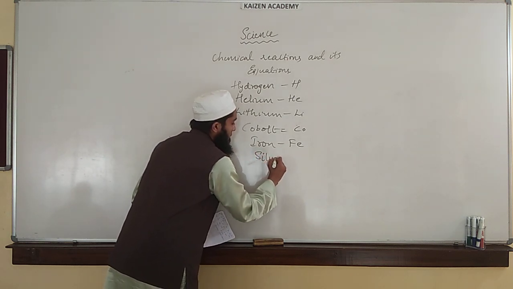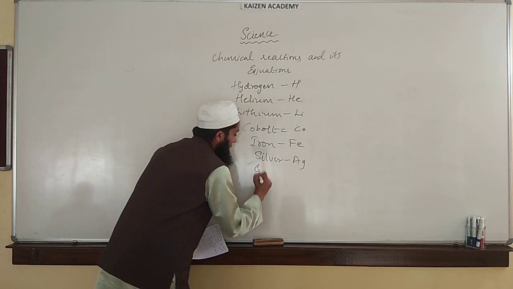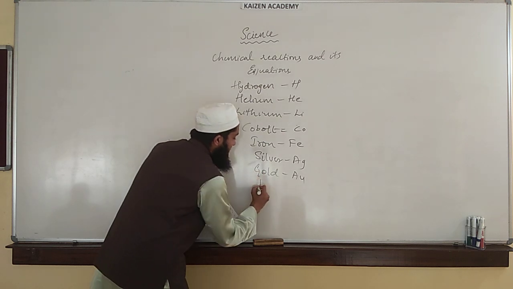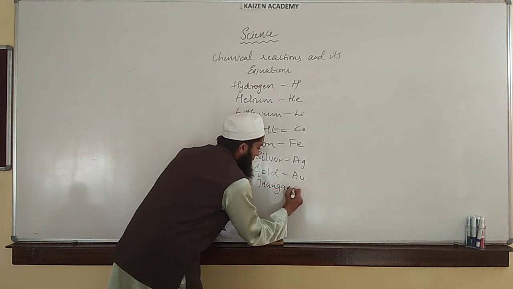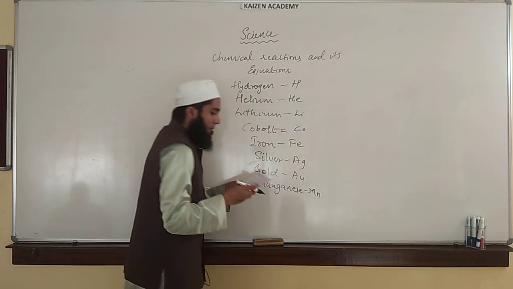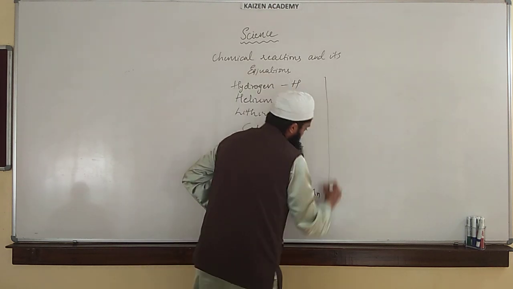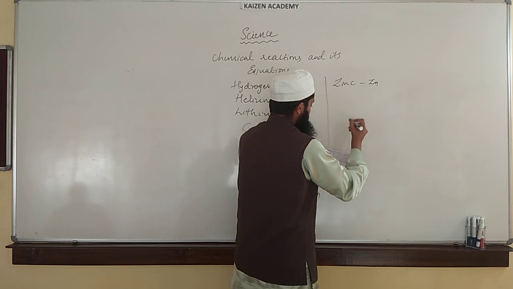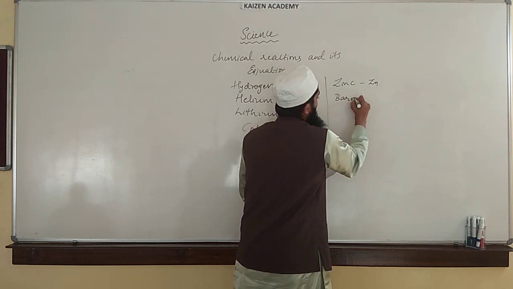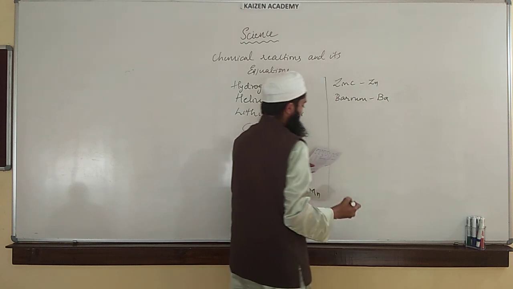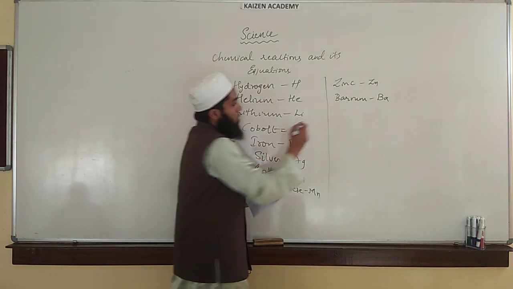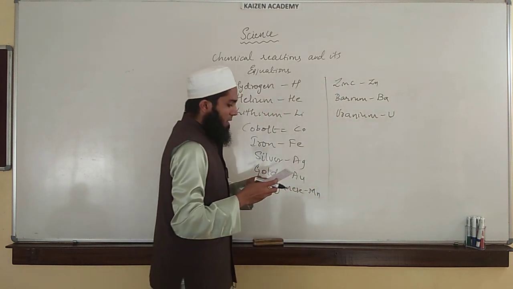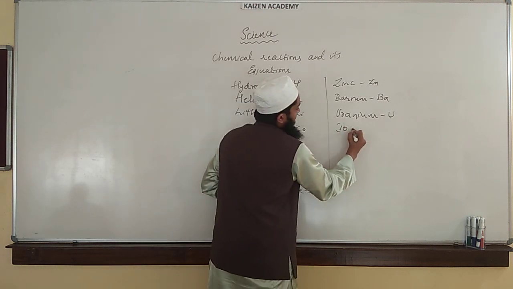Then silver, Ag, gold, Au, then manganese, Mn, then zinc, Zn, barium, Ba. Uranium, the symbol of uranium is U. These are some of the extra elements and their symbols.